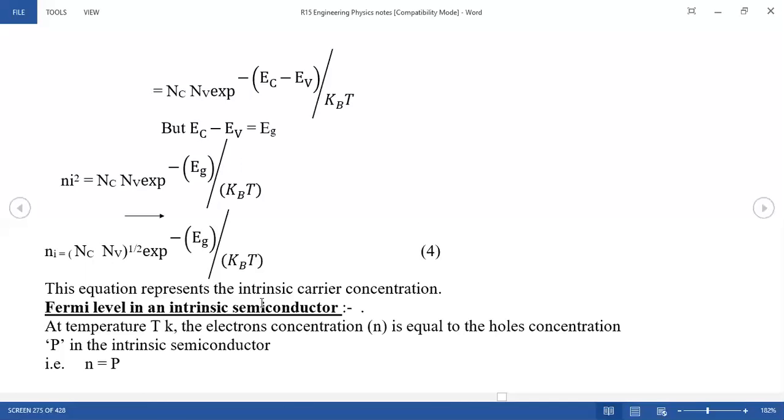Very clear. So what is Ni? Ni is Nc into Nv to the whole power of half, exponential of energy gap by 2kBT, where kB is the Boltzmann constant and T is the temperature, for an intrinsic semiconductor.